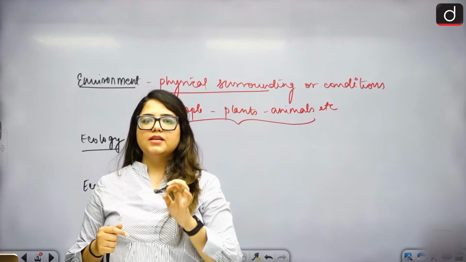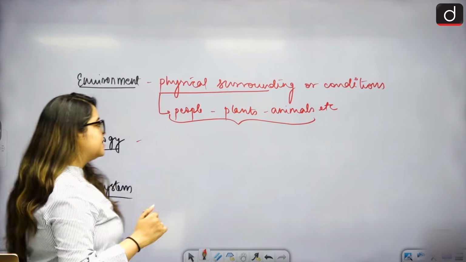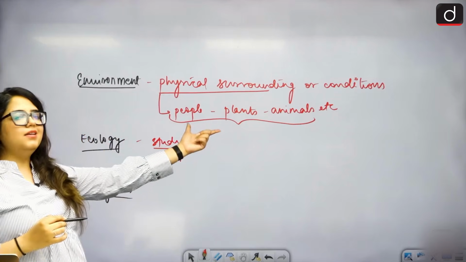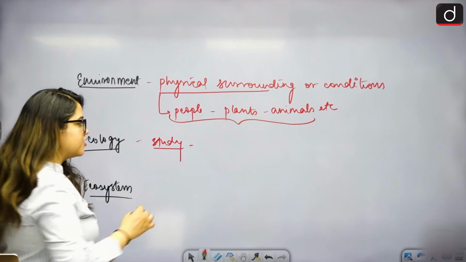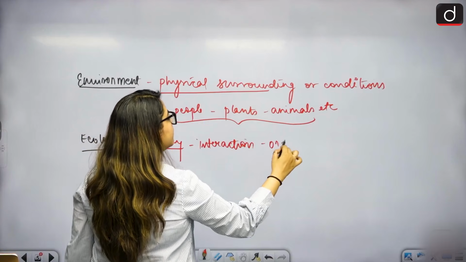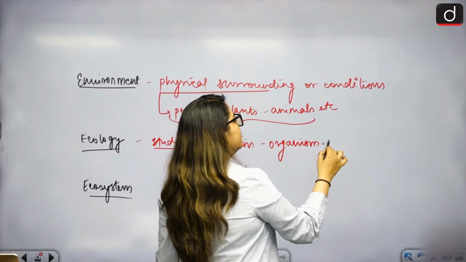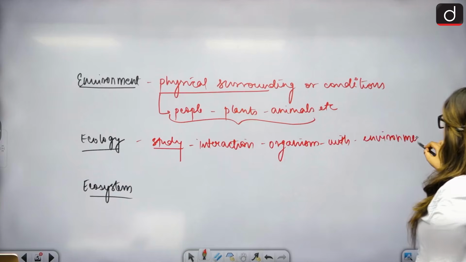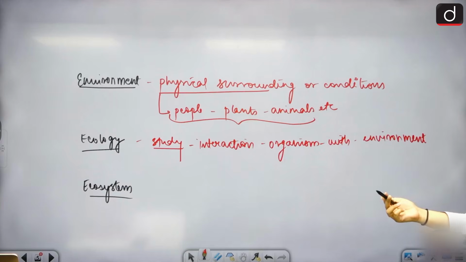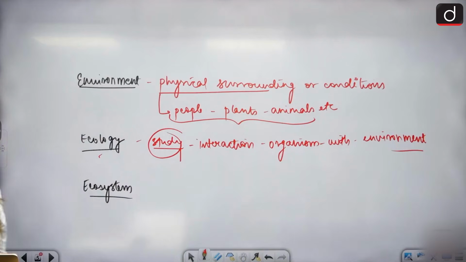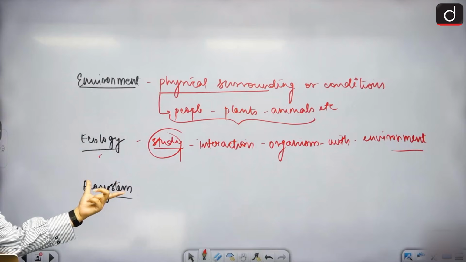Ecology is basically a study. A study of what? The interaction of an organism, it can be anything, with its environment. When you interact with your environment, what kind of interaction it is, what happens, what is the cause of the interaction, when we study that, it becomes ecology. Is that clear?